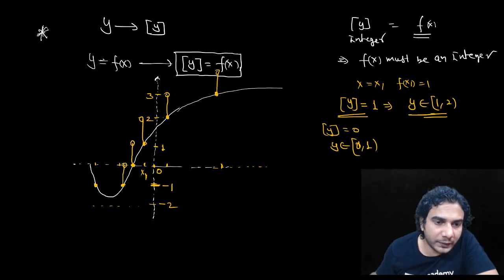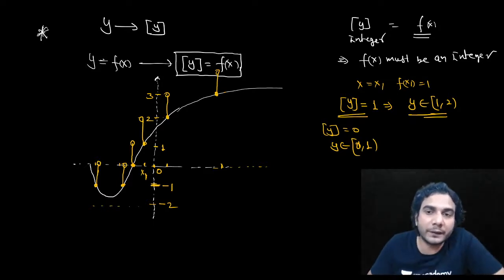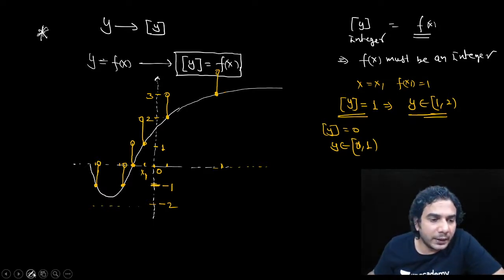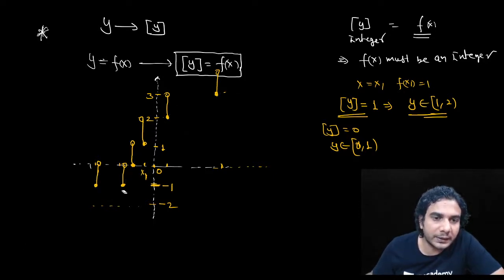Where are you drawing these vertical lines? Where the value of f(x) is an integer. So these were the integral values of f(x). This yellow graph is the graph of the greatest integer of y. Remove the original graph of f(x), this white part. This is not the part. So now the remaining yellow graph is the graph of greatest integer of y equal to f(x).